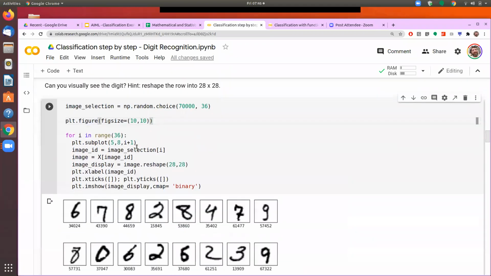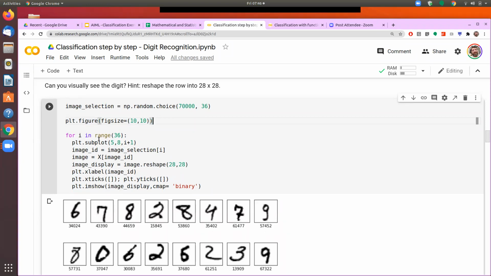Now since I want to draw 36 images, I define each image one by one, and that's why I resort to a for loop and say that for i in range 36, do the following. And when we say do the following, it is create that image or display that image.